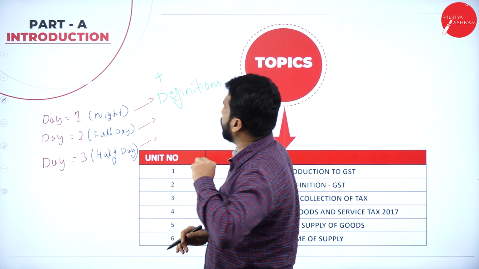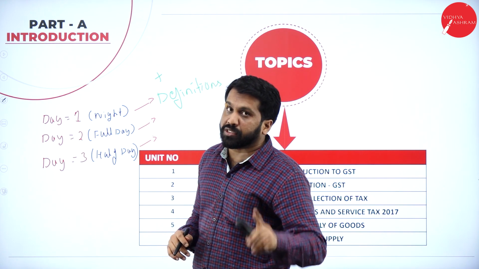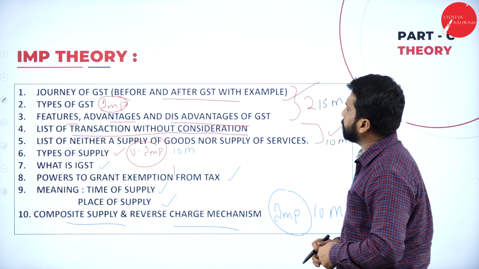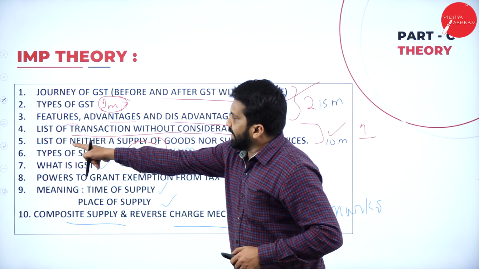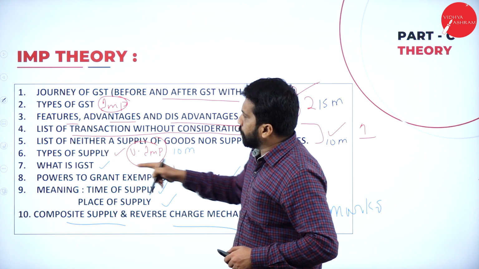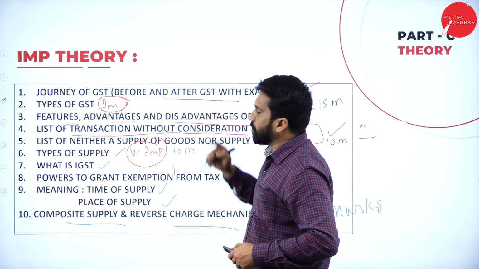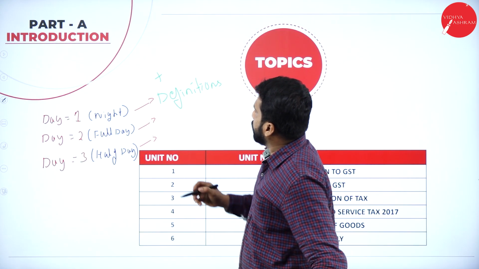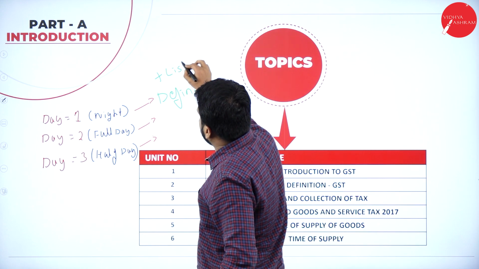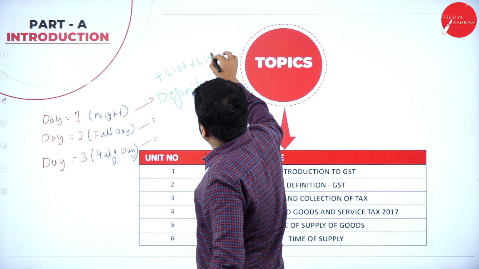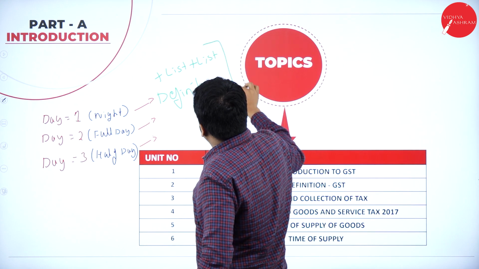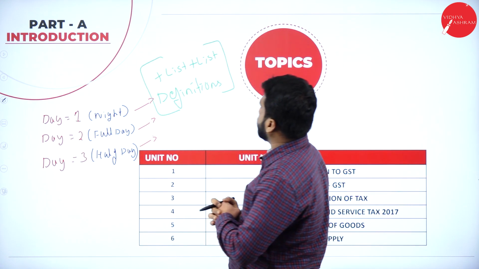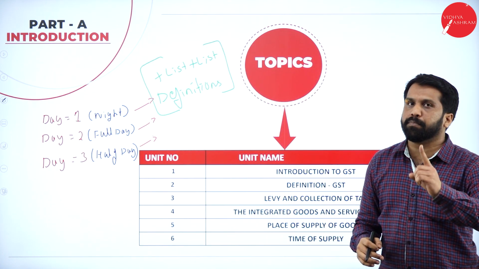Along with this, I gave you two theories: list of supply of goods, and list of transactions without consideration. These are your first day plan.